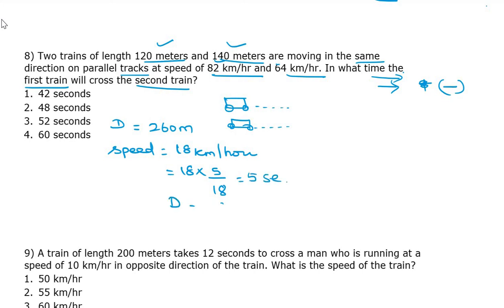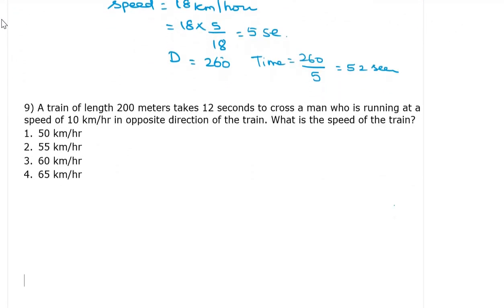So distance is 260 and speed is 5. Therefore time equals 260 divided by 5, which is 52 seconds. The answer is 52 seconds. Come to the next question.